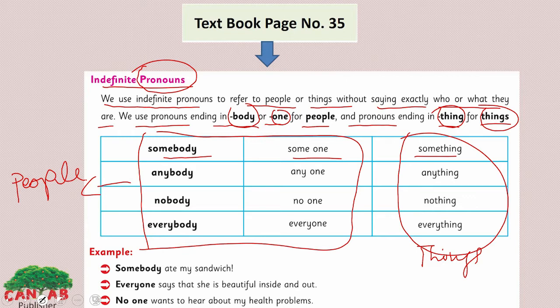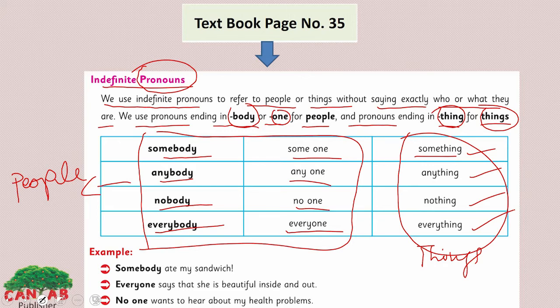We have just people and things, and we refer to them by using these indefinite pronouns. Somebody, someone, anybody, anyone, nobody, no one, everybody, everyone. And for things: something, anything, nothing, everything.